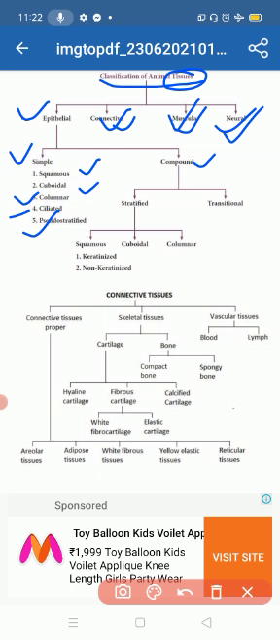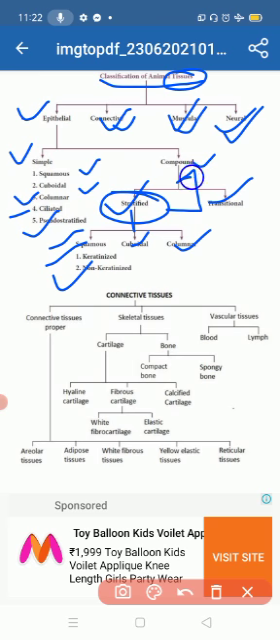Compound epithelial tissue is divided into two forms, stratified and transitional. Stratified is divided into three forms: squamous, cuboidal, and columnar. Keratinized and non-keratinized come under the stratified epithelial tissue, that is, the compound epithelial tissue. Understand?